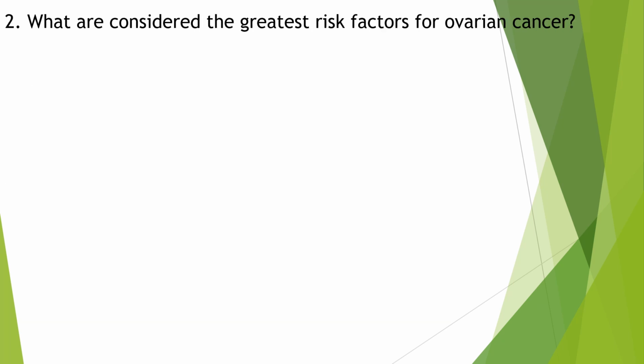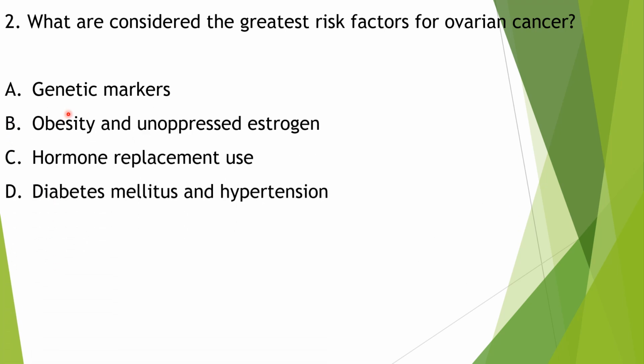What are considered the greatest risk factors for ovarian cancer? Genetic markers, obesity and unopposed estrogen, hormone replacement use, diabetes mellitus and hypertension. Obesity and unopposed estrogen are the greatest risk factors of ovarian cancer, but BRCA1 and BRCA2 gene mutation may also be implicated. Hormone replacement use, diabetes mellitus and hypertension are not implicated in ovarian cancer.